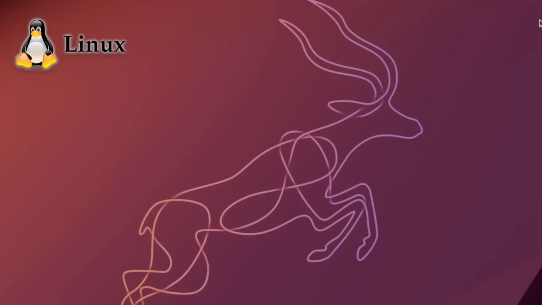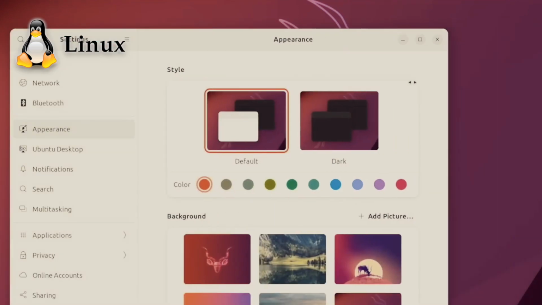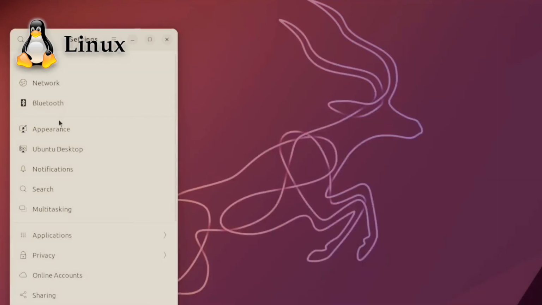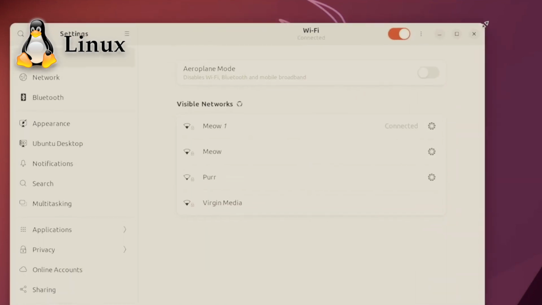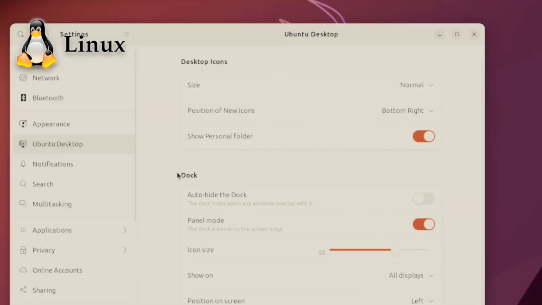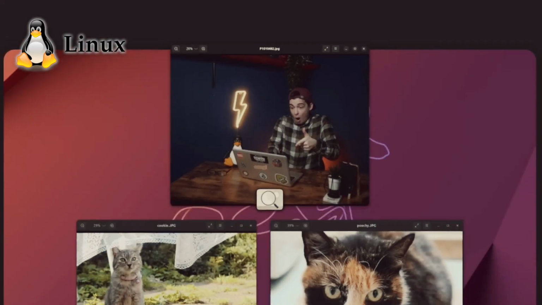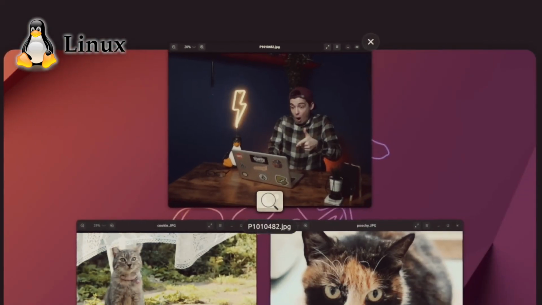Linux. Linux is the king of customization and flexibility. Users can choose from a wide array of desktop environments, each with its own look and feel. You can tweak everything from the appearance of your desktop to the behavior of system processes. For those comfortable with the command line, Linux offers unparalleled control over the system. This flexibility is one of the primary reasons why Linux is popular among developers and power users.